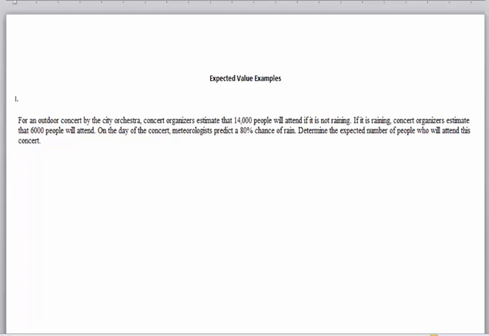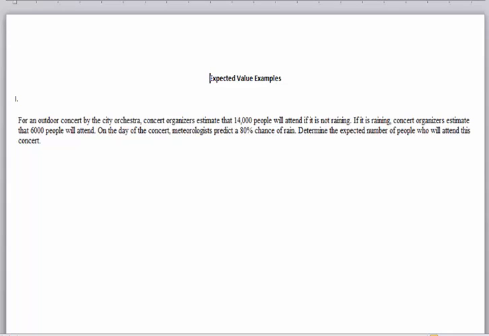Here are a couple of the homework problems from the expected value section, section 12.4, that I'll go through here. I'm not sure what number these are. I think this might be number 2. It says, for an outdoor concert by the city orchestra, concert organizers estimate that 14,000 people will attend if it's not raining, and if it is raining, they estimate that 6,000 people will attend. And on the day of the concert, meteorologists predict an 80% chance of rain. So determine the expected number of people who will attend this concert.